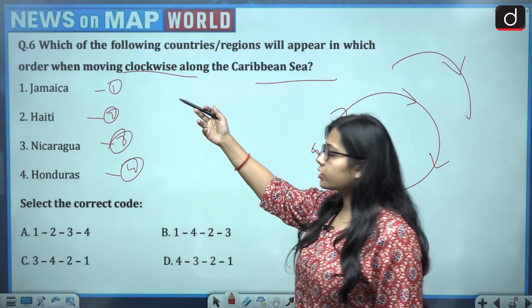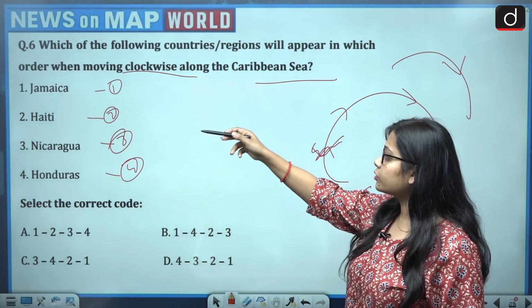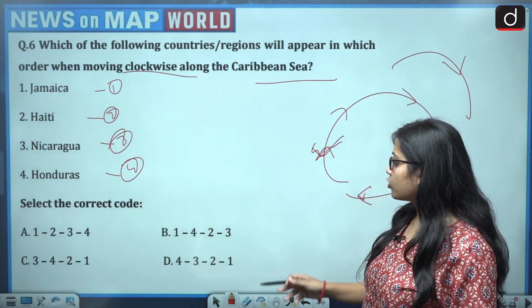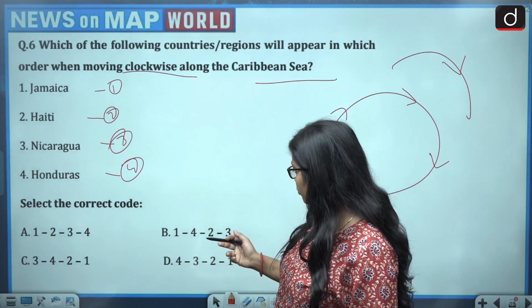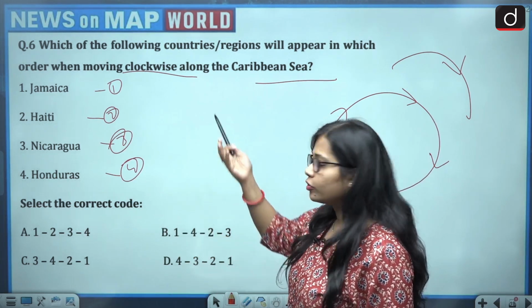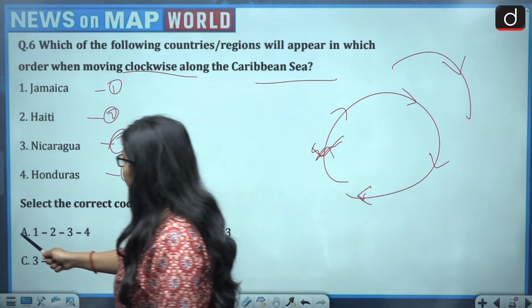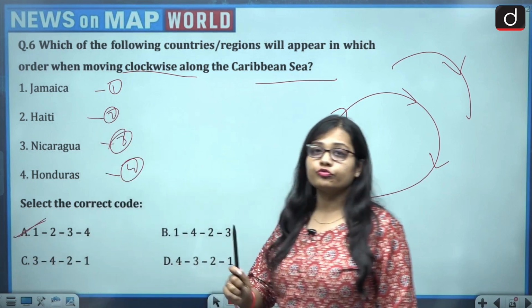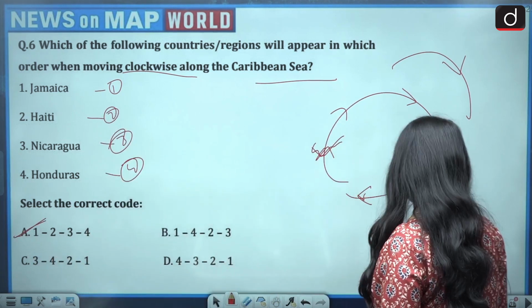So the sequence also becomes 1, 2, 3 and 4. So the correct code would be 1, 2, 3 and 4. So which code is 1, 2, 3 and 4? 1, 2, 3, 4. Okay. So the correct answer is option A, as the code of option A talks about 1, 2, 3 and 4.